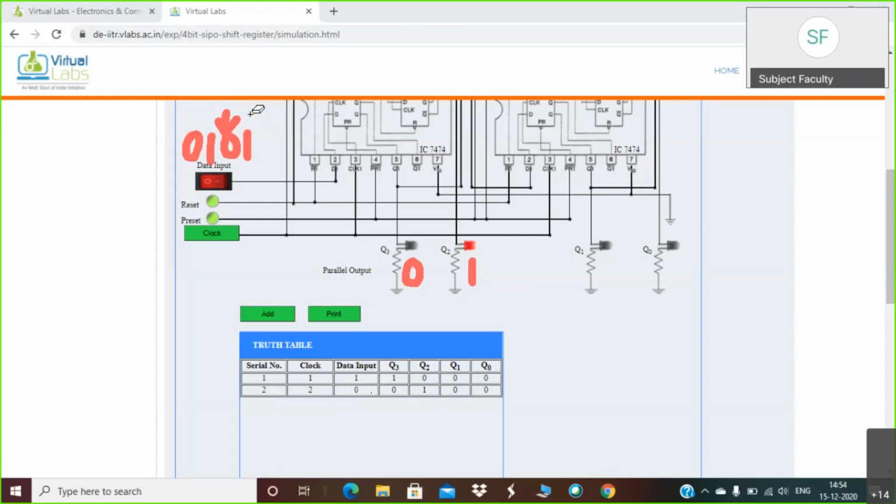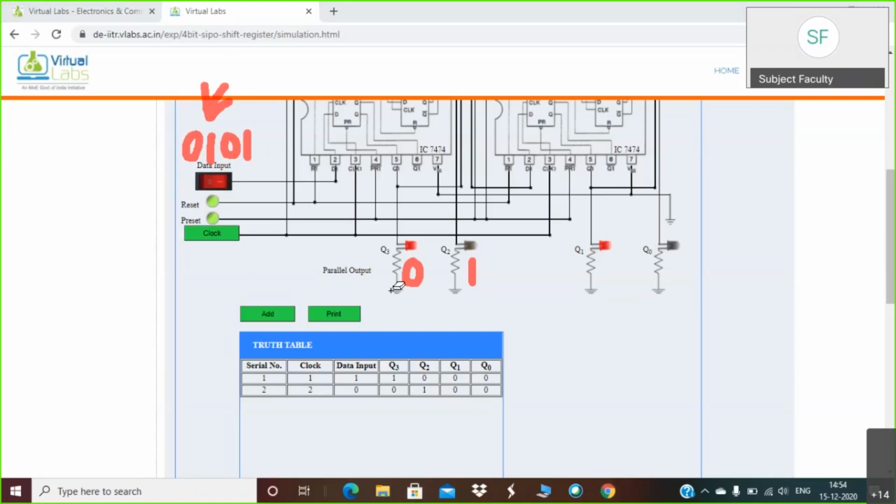Next bit: 0 we have sent, now the next bit is 1. That is the third bit. So for that, you have to keep this data input on 1, and then you have to apply the clock. Application of the clock is very important. Without clock, your circuit will not work. So when I press the clock, just observe the change.